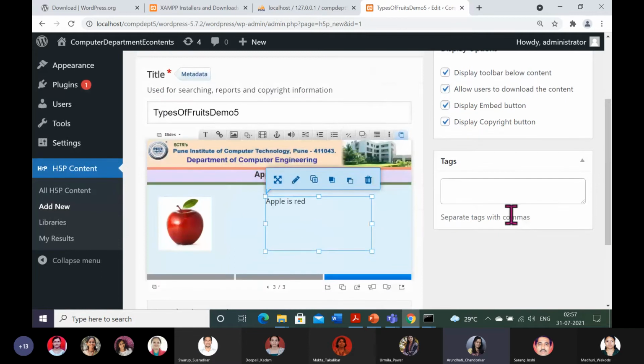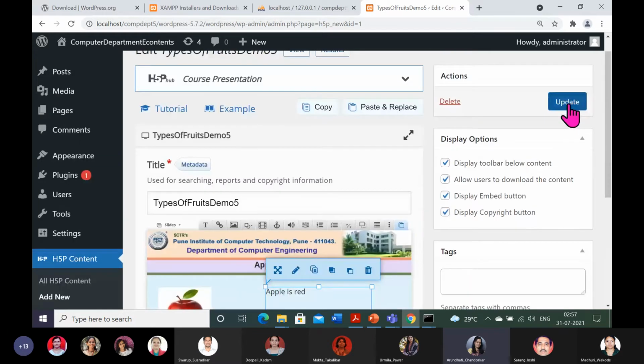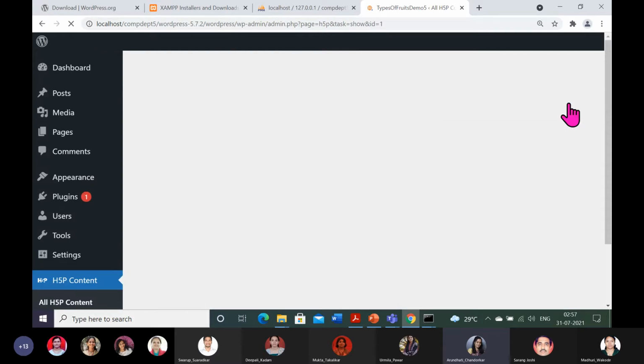Now let me click this update button, otherwise all my efforts will get lost. Update. So it is getting saved in H5P on localhost on WordPress and in our department site.